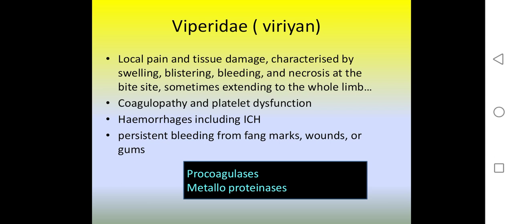There is local pain, tissue damage characterized by swelling and blistering, bleeding, necrosis at the bite site, sometimes extending to the lower limb, coagulopathy, platelet dysfunction. They may present with bleeding, including intracranial hemorrhage, persistent bleeding from fang marks, wounds, or gums. The venom contains procoagulants and metalloproteinases.